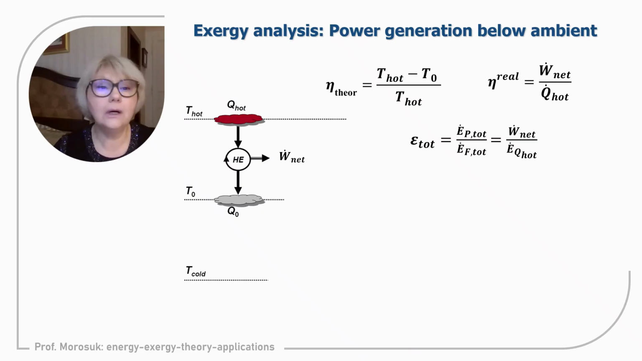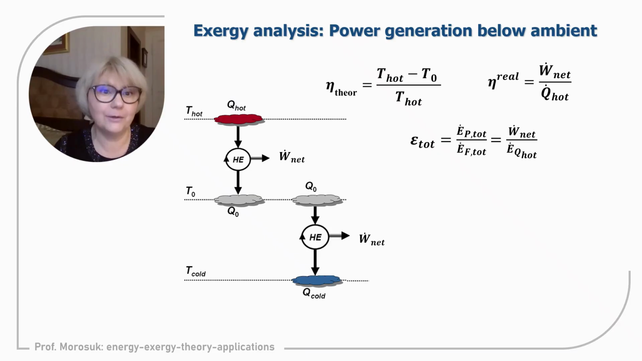Now we can discuss another power generation system that operates below the temperature of the environment. It is an absolutely realistic system. It is one of the first applications of renewable energy. It is very well known as the system of d'Arsonval. D'Arsonval is the name of the scientist who proposed such a system.